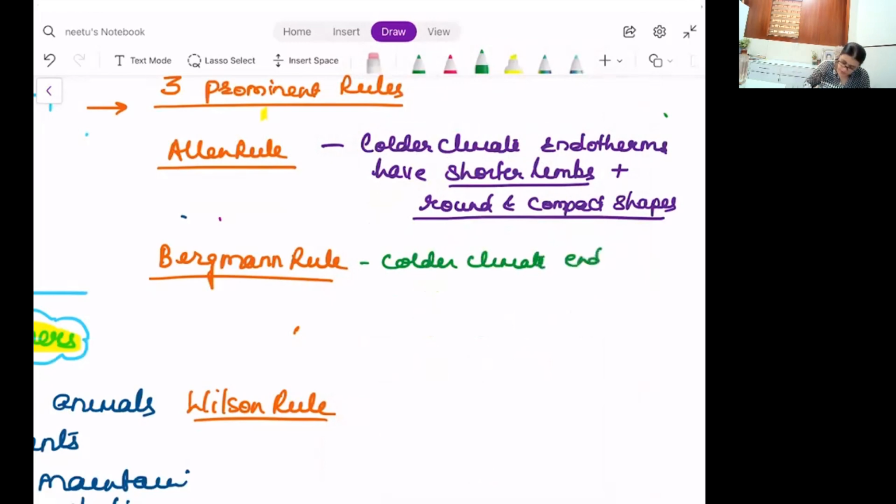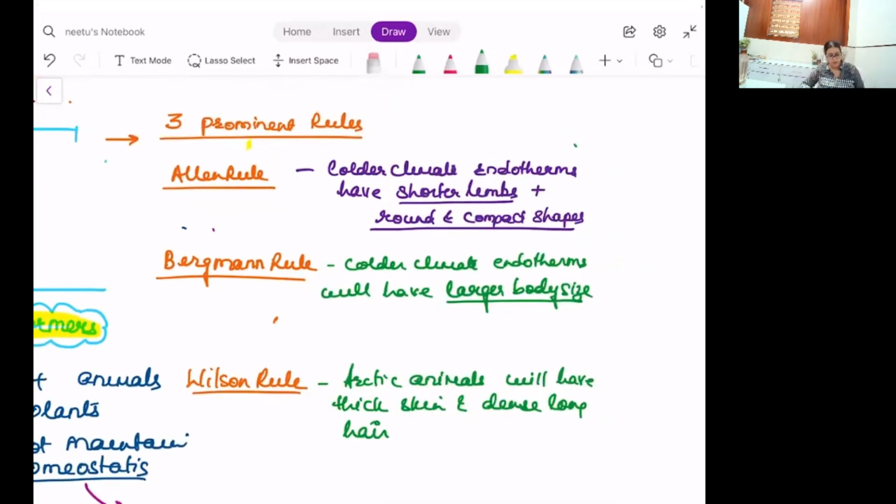Colder climate, endotherms, good example of adaptations. Very good example of adaptations. If I'll be having more exposed limbs, I'll be losing out on my body heat. Heat gain and heat loss is the function of surface area. Colder the climate, larger the body size.